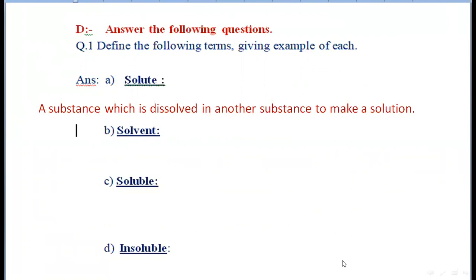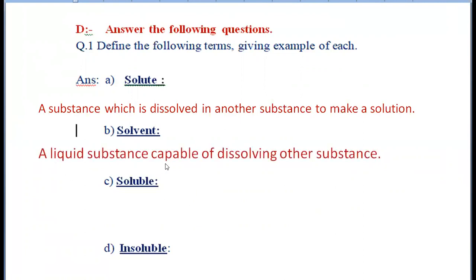Number B, solvent. The definition of solvent is a liquid substance capable of dissolving other substance, like water. Number C, soluble. What is the definition of soluble? A substance that dissolves in a solvent. Example, salt, sugar, and orange powder.